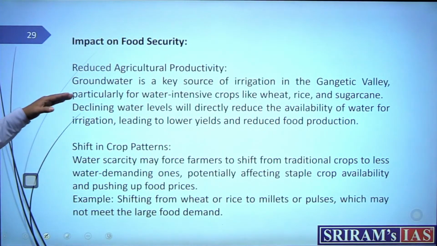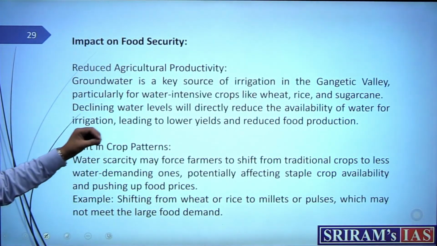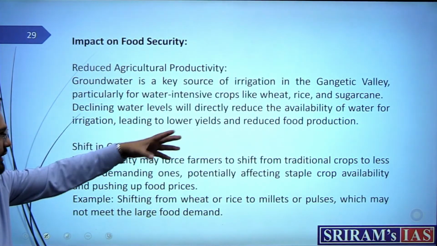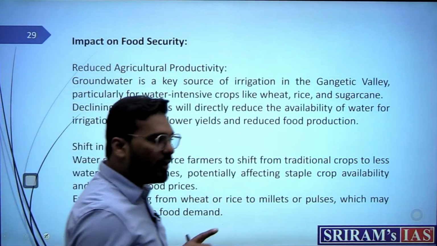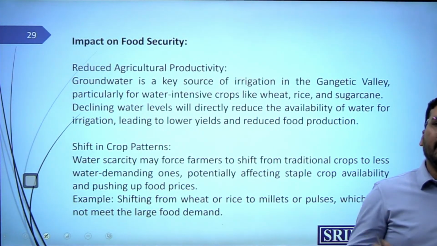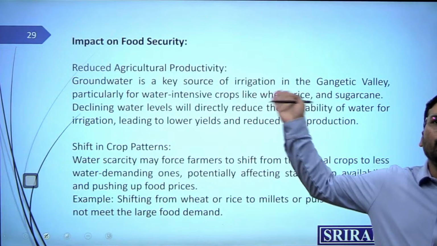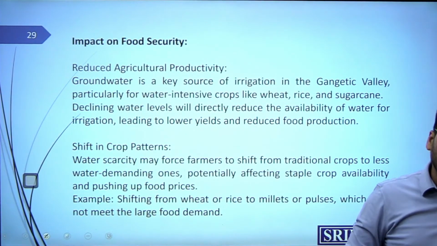First is reduced agricultural productivity. Why? Because groundwater is a key resource in irrigation in the Gangetic Valley, particularly for water intensive crops like wheat, rice, sugarcane. We have been growing these. Tell me, if over a period of time the water resource declines and you are not getting enough water, how are you going to grow this wheat, rice and sugarcane? Obviously their productivity will be down.